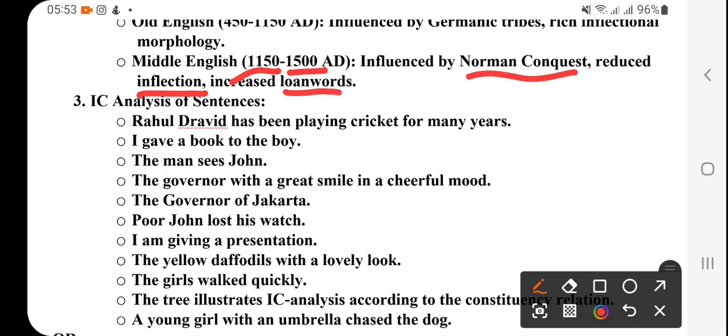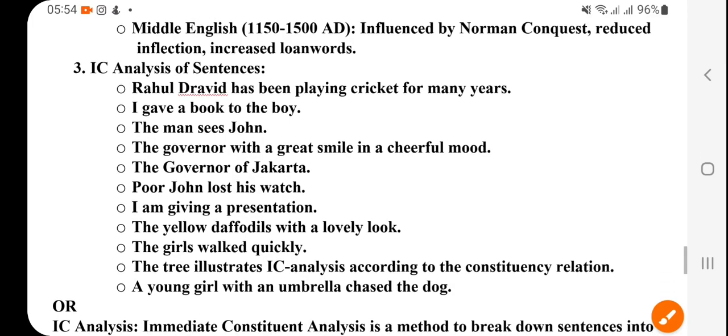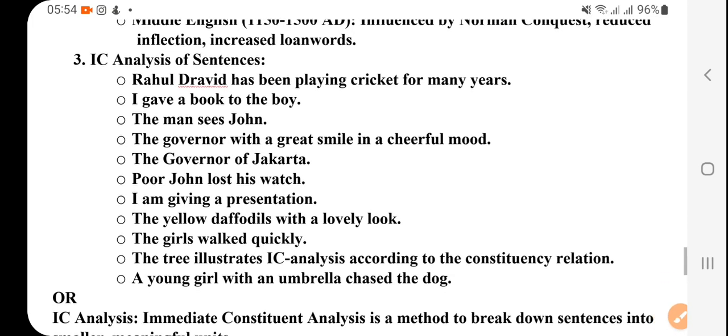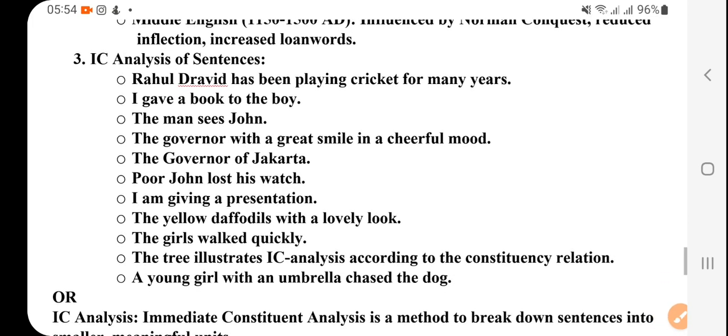Loan words means words from other languages became part of the English language. For example, French, German, Sanskrit. Sometimes Sanskrit words, I'm just giving an example, original words are still used in English, and that is called loan words.